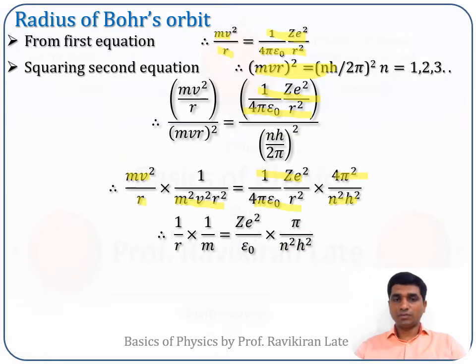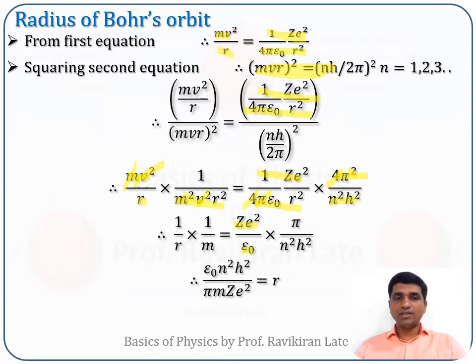Now if I simplify this, this 4 will cancel with this 4, this pi will cancel with this square, this m will cancel with this square, and this v square will cancel with this v square. So on the left hand side I will get 1 upon r into 1 upon m is equal to ze square upon epsilon 0 into pi upon n square h square.